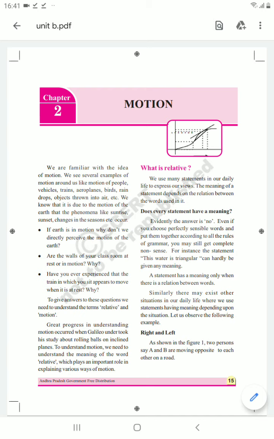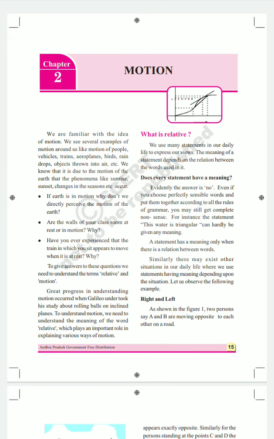In the last class we discussed the different scalar quantities and vector quantities. Scalar quantities are the physical quantities which do not have any particular direction, and vector quantities are the physical quantities which have direction along with the magnitude.